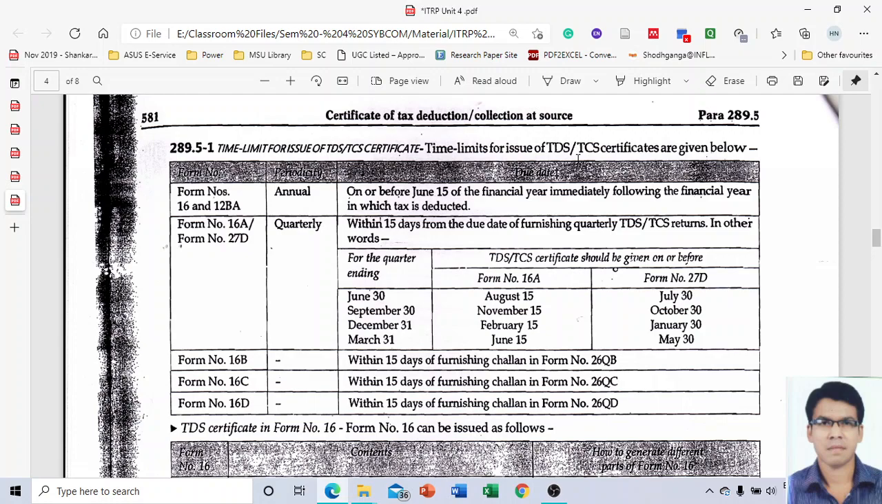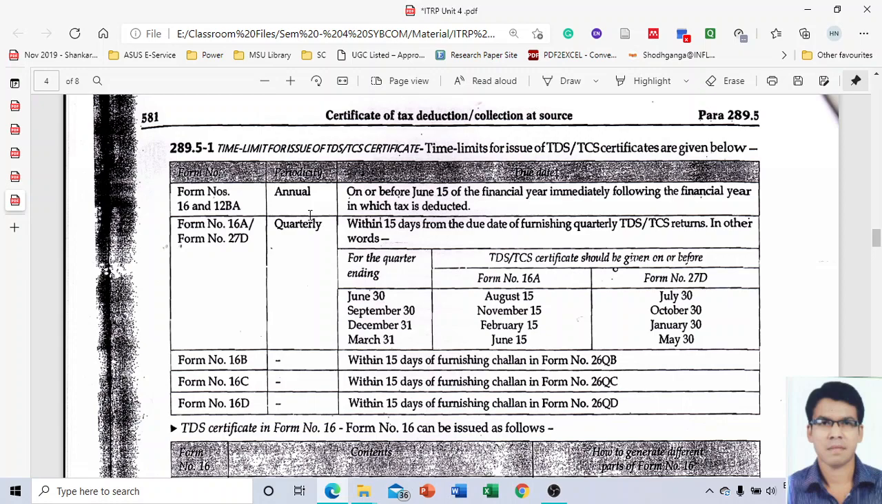The first form given is form number 16 and 12BA. Both are part of the same form, and the periodicity is annual. If your mom or dad is doing a job, they are getting a salary. If any TDS has been deducted from their salary, they are going to receive one certificate, that is form number 16 and 12BA if applicable. The time limit for issuance of form 16 by the employer is on or before June 15 of the financial year immediately following the financial year in which tax is deducted.